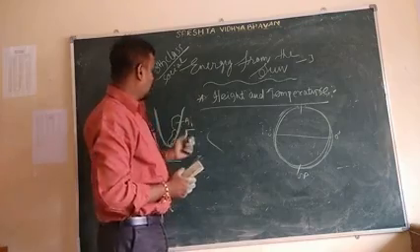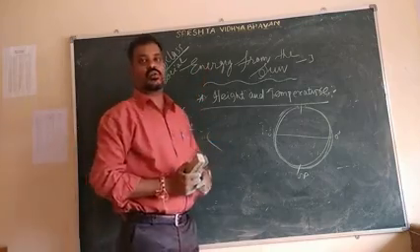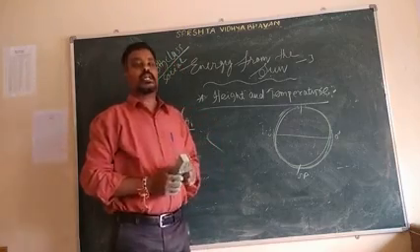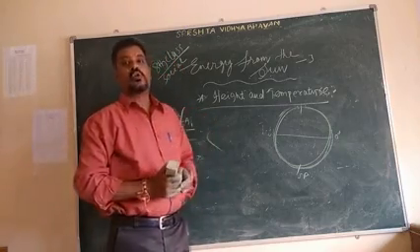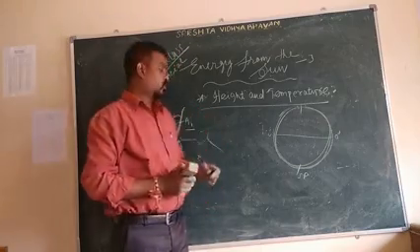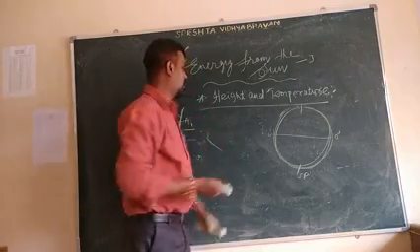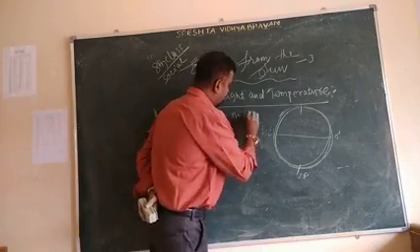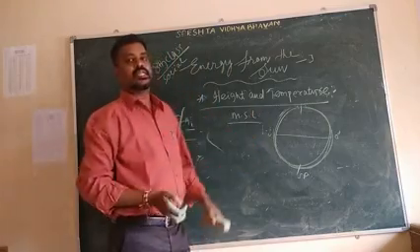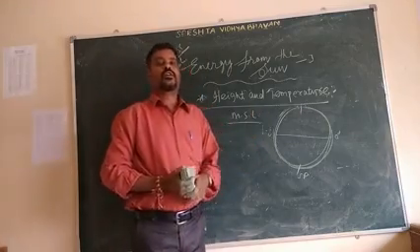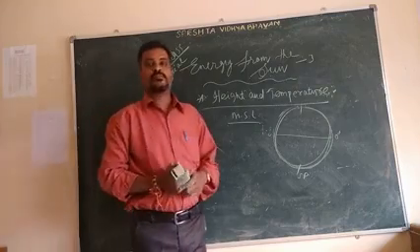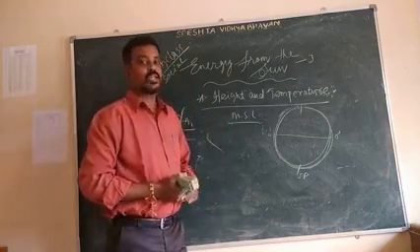Those places are at very high altitude, so generally low temperature. Those places are very high from the MSL, and MSL is nothing but mean sea level. For example, Ooty, Simla, Delhi.